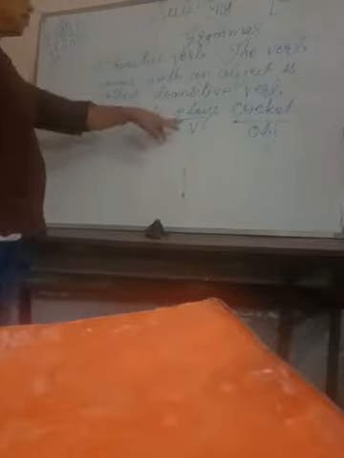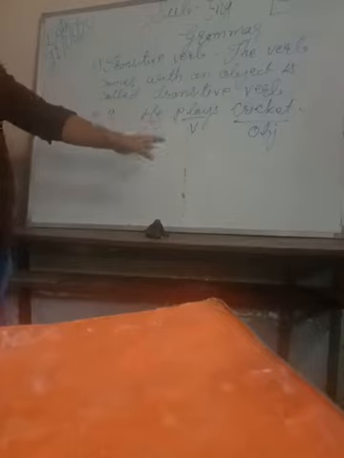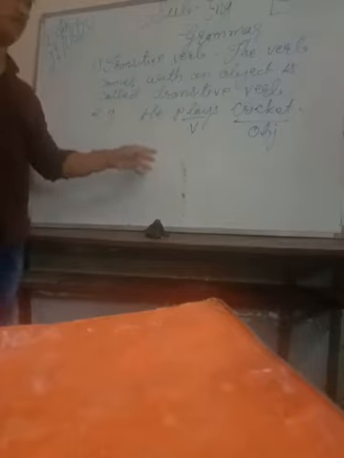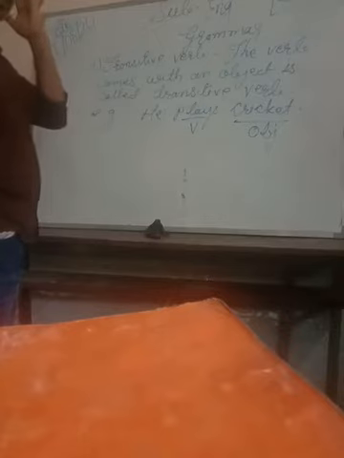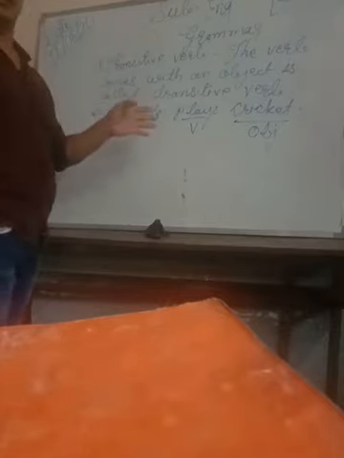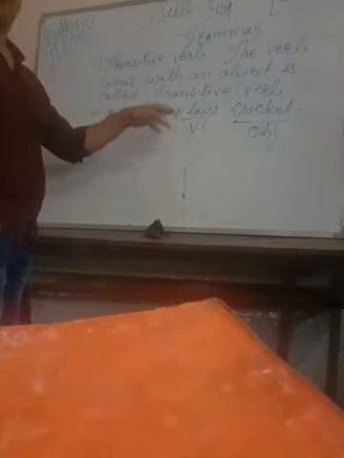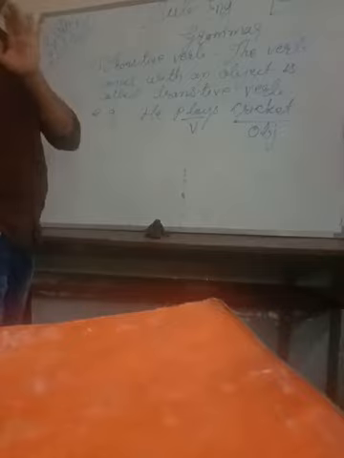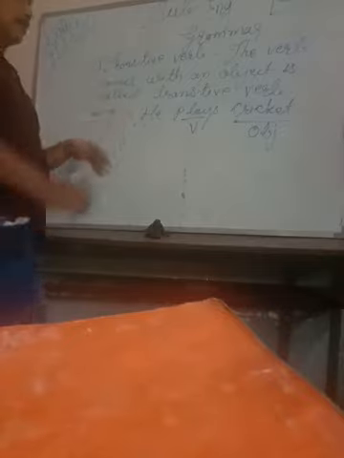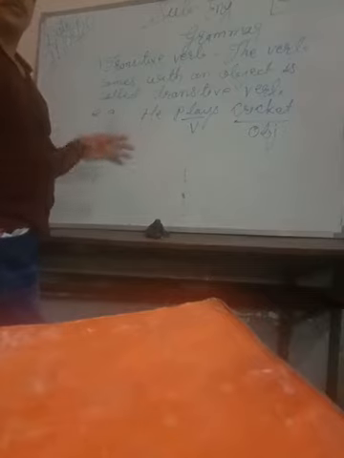So look, this verb plays takes an object in the sentence. What does it play? If we ask the question to the noun, we get an answer. Cricket, meaning the object, we get. It means that this verb plays always comes with an object, and such a verb is called transitive verb.